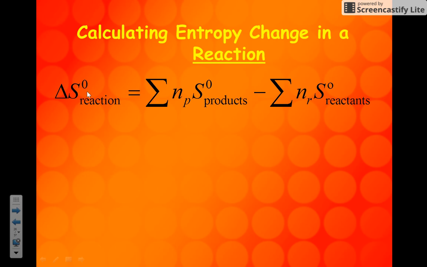The change in the entropy of a reaction is equal to the sum of the moles times the entropies of the products. You look at the coefficients in your balanced equation for the moles. After you sum those up, you would then sum up the moles times the entropies of all the reactants, and then you would subtract them. So this is a pretty simple formula to use. You would get your entropy values off of your thermodynamic table that's in the back of your book, and I will actually give you guys a handout that has that on it.